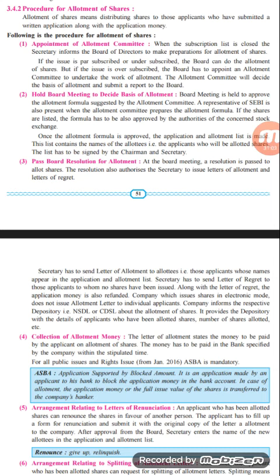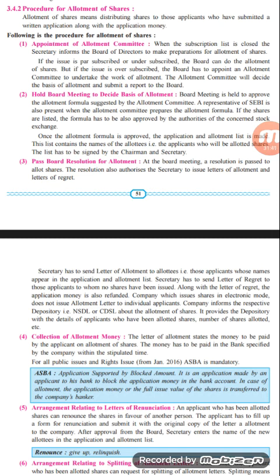Next one, file return of allotment. The secretary has to file a return of allotment with the Registrar of Companies within 30 days from the allotment of shares. So when the allotment of shares has been done, a copy needs to be filed with the specific ROC within 30 days, so that they come to know that the company has followed each and every provision, rule and law, and accordingly the shares have been allotted. The return of allotment contains the details of the allotment of shares, including the name and address of the allottee, the value of shares that has been allotted, the amount that is paid or payable on each share, etc. All these details should be there.